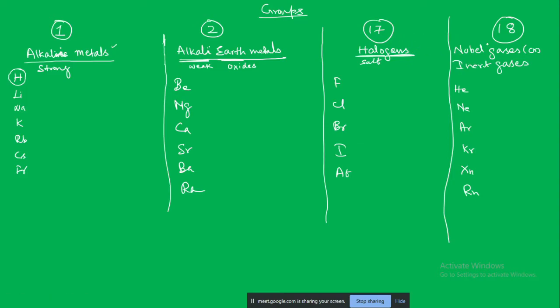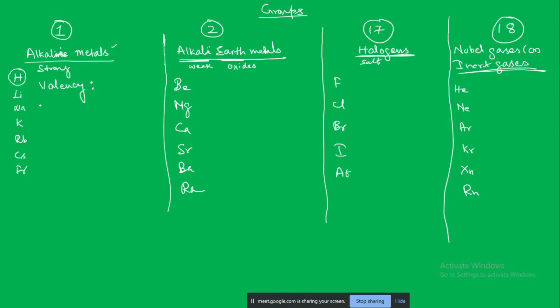Noble gases or inert gases, the name itself is very clear. They are not going to react. They are very stable. Up to here you have understood everything, it is an easy thing. Alkali metals, group 2 alkaline earth metals, 17 is halogens, 18 is noble or inert gases. Next, we look at the electronic configuration. When you look at the electronic configuration, based upon that you are able to predict the valency.